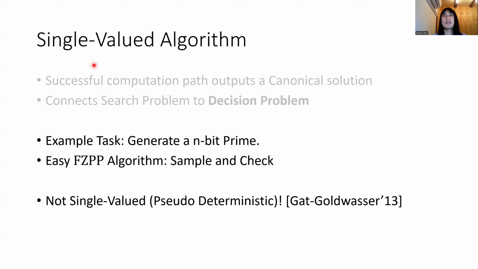So for randomized algorithms, the notion of single-valued algorithms is more commonly known as so-called pseudo-deterministic algorithms. And what we are going to do is to present a so-called single-valued FS2P algorithm for range avoidance. I think we won't touch on what FS2P means, but Zeyong will present a so-called FΣ2P algorithm, which is basically an algorithm that uses one existential quantifier and one universal quantifier.